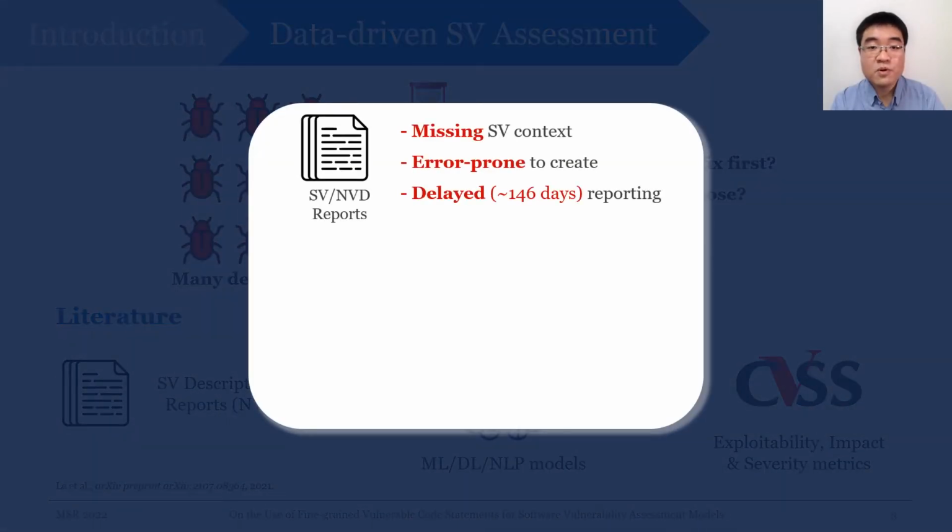However, there are several notable limitations with these vulnerability reports required for the current assessment techniques. Firstly, these reports don't usually contain the context of vulnerabilities, like nearby affected code, that are likely useful for vulnerability assessment. Secondly, such reports are mostly created manually, which is both time-consuming and prone to error. We also found that around 97% of the NVD reports with CVSS metrics were published 146 days on average after vulnerabilities had been fixed, which will significantly delay vulnerability assessment.